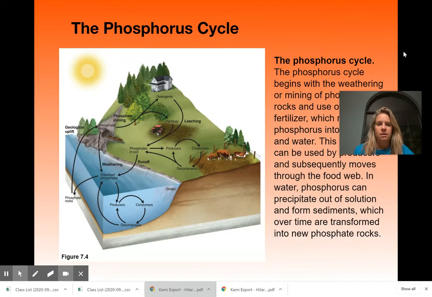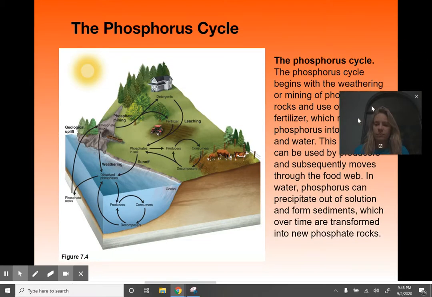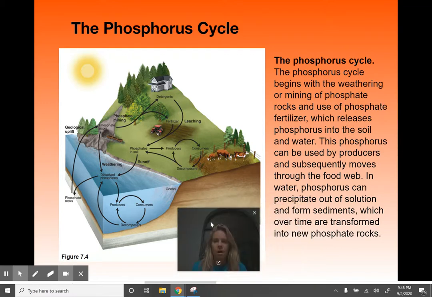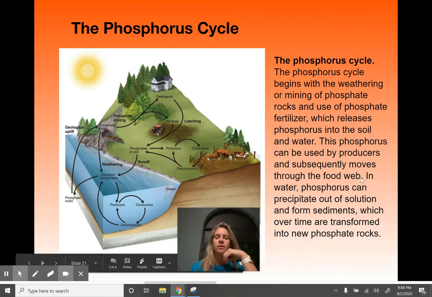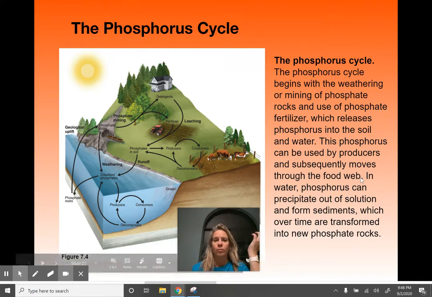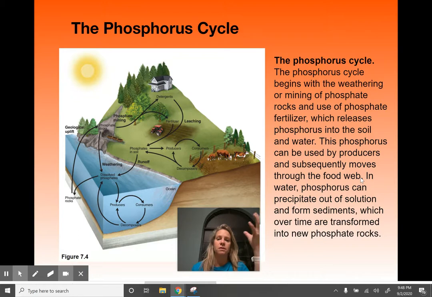All right. And then the phosphorus cycle. The main thing that you need to remember about this: one, phosphorus is really important for plants, but it does not move through the air. So the phosphorus cycle is the only cycle that we talk about that does not go through the atmosphere. So it stays just in the oceans, in plants, in fertilizers and rocks, but it does not move through the air at all.